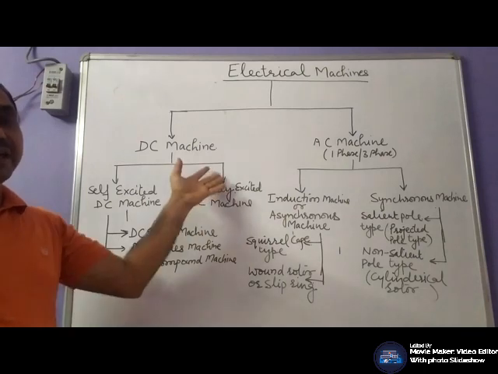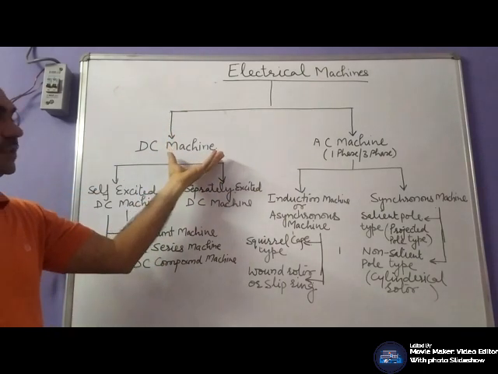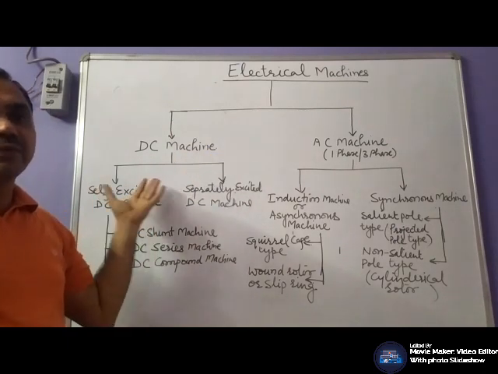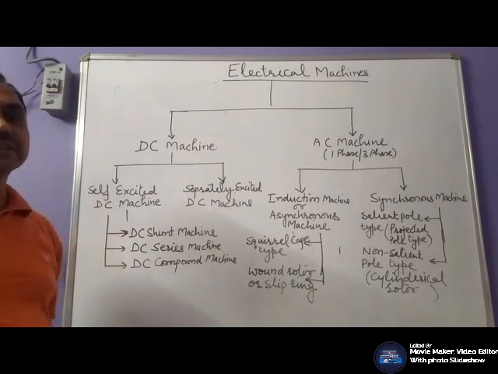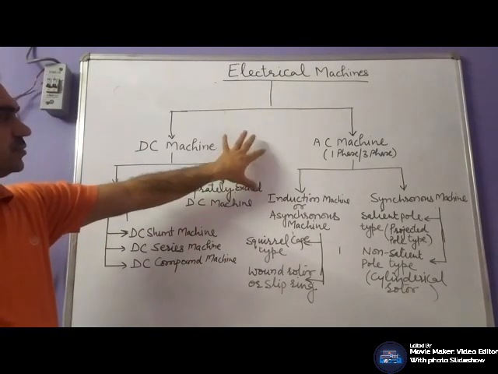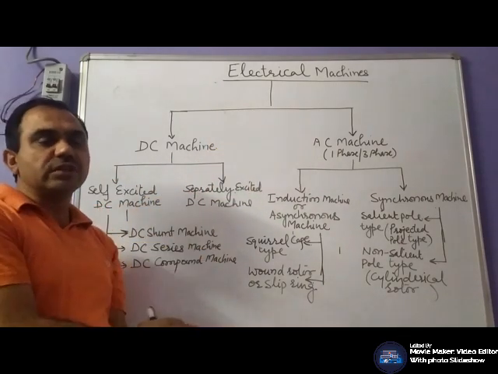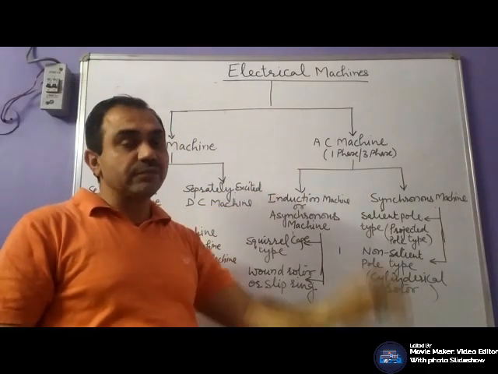So how will you get DC? For that purpose we have to make certain provision which converts your AC into DC so that at the output you get DC.